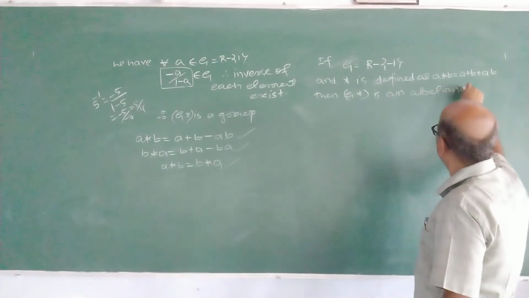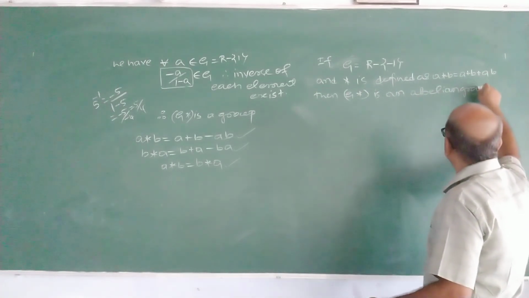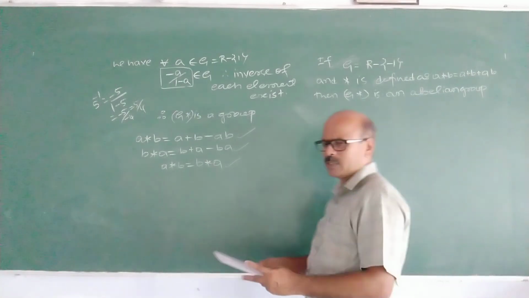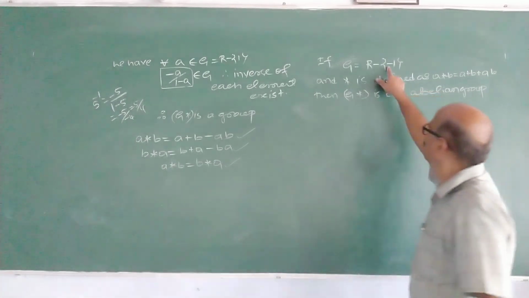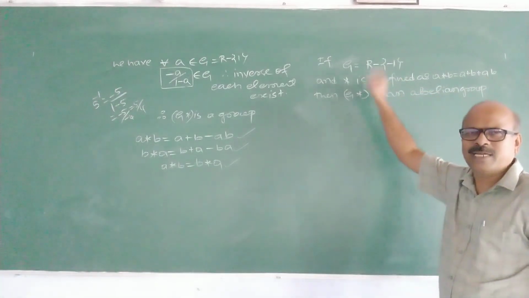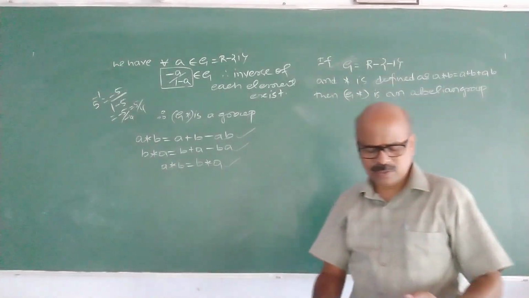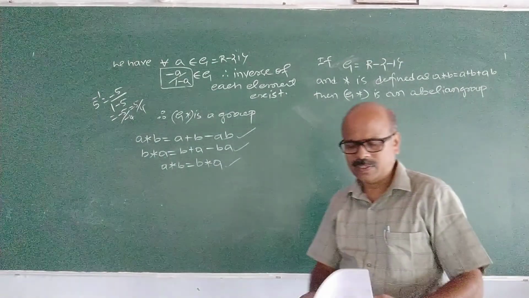This is quite similar. The only difference is that in place of 1 we have minus 1 here. So it is exactly the same. You try this as an exercise.